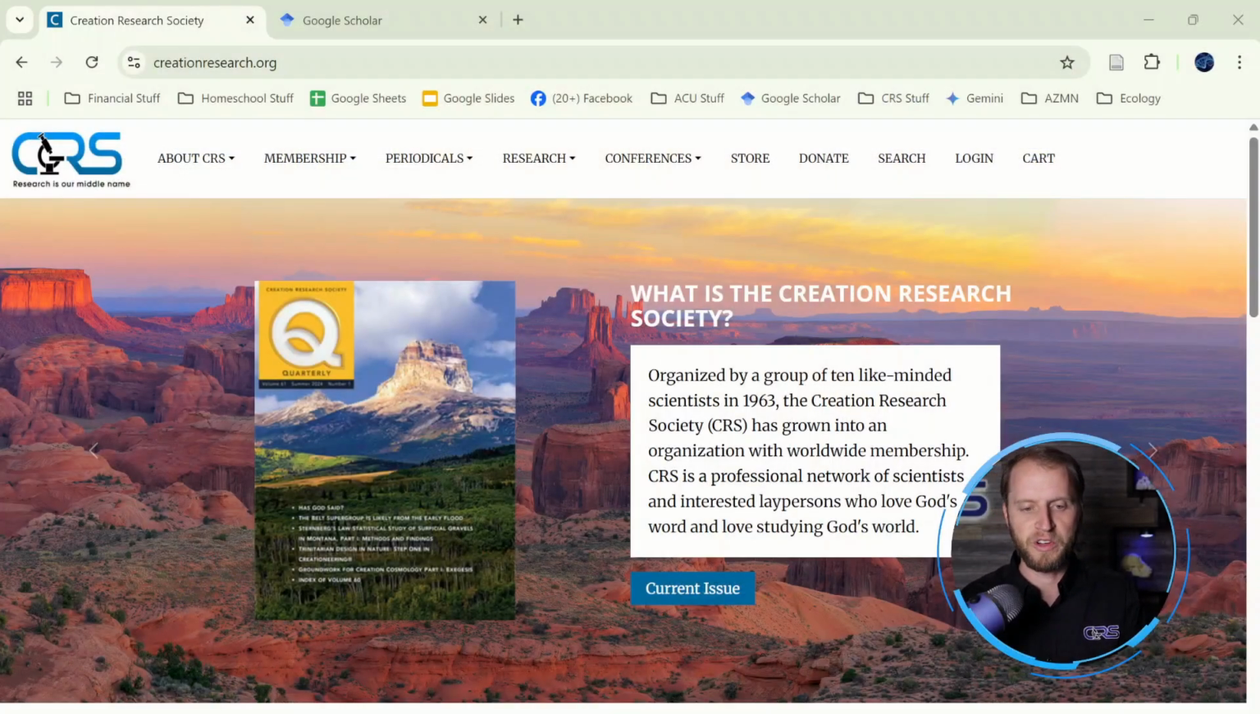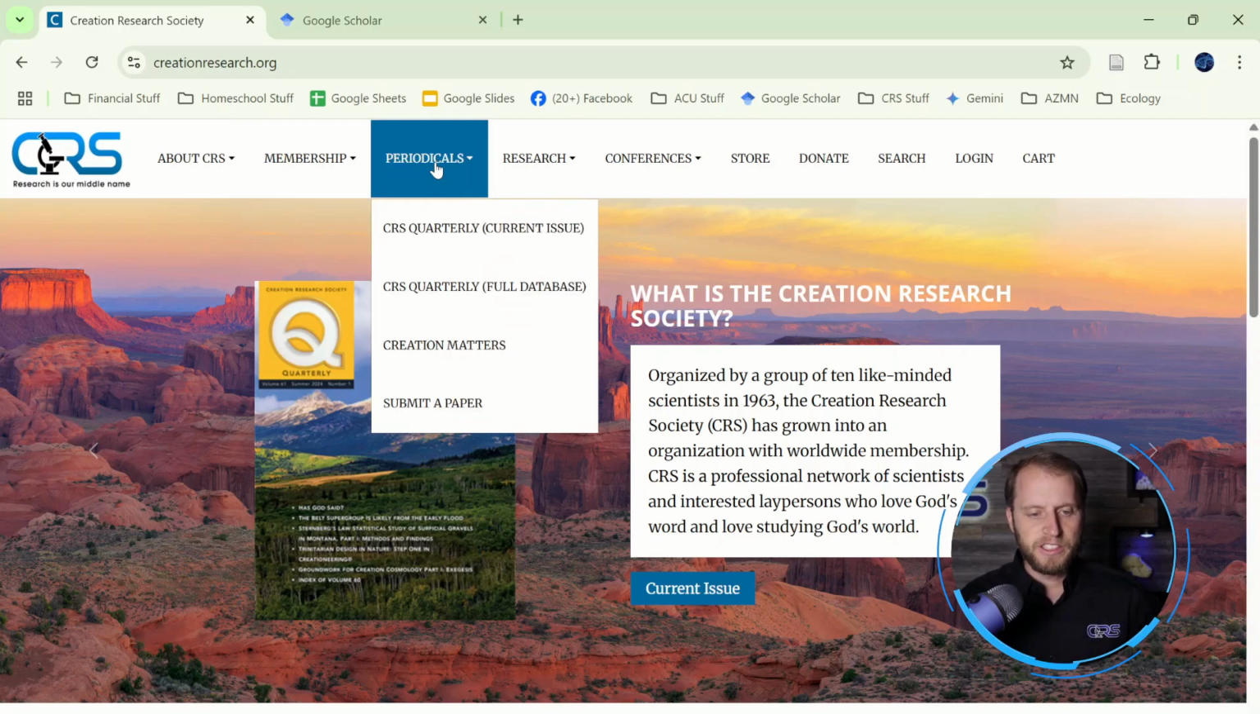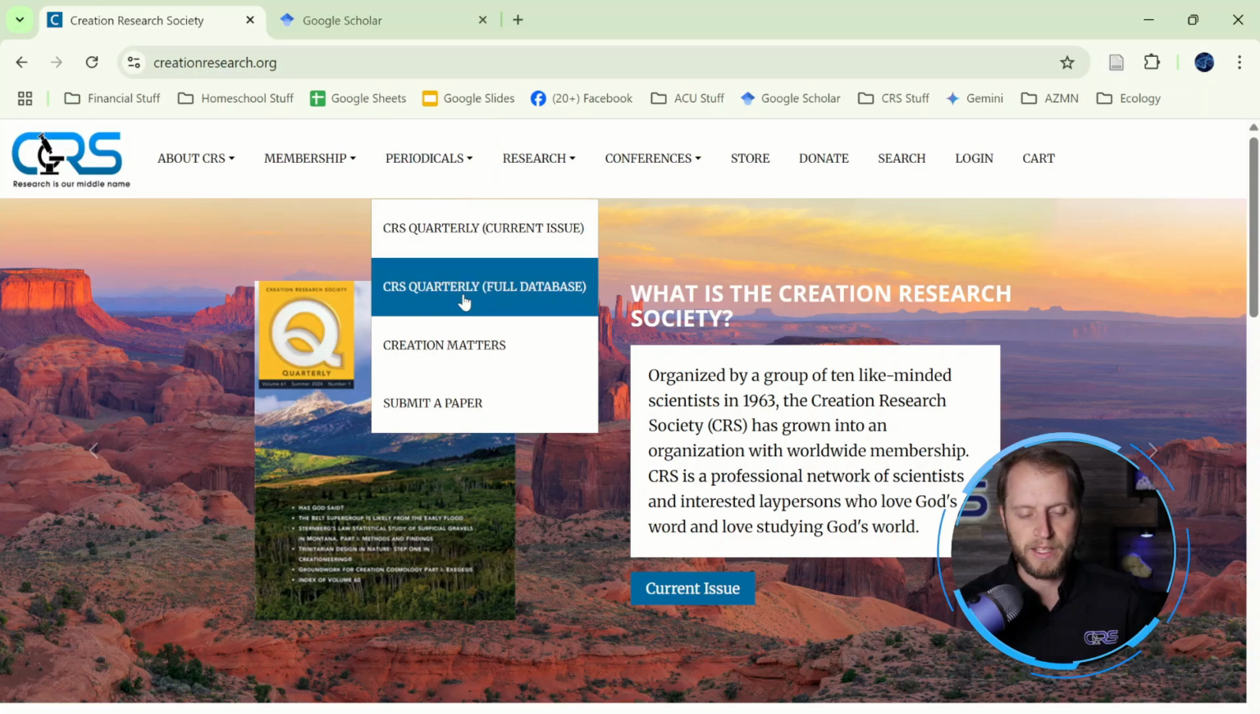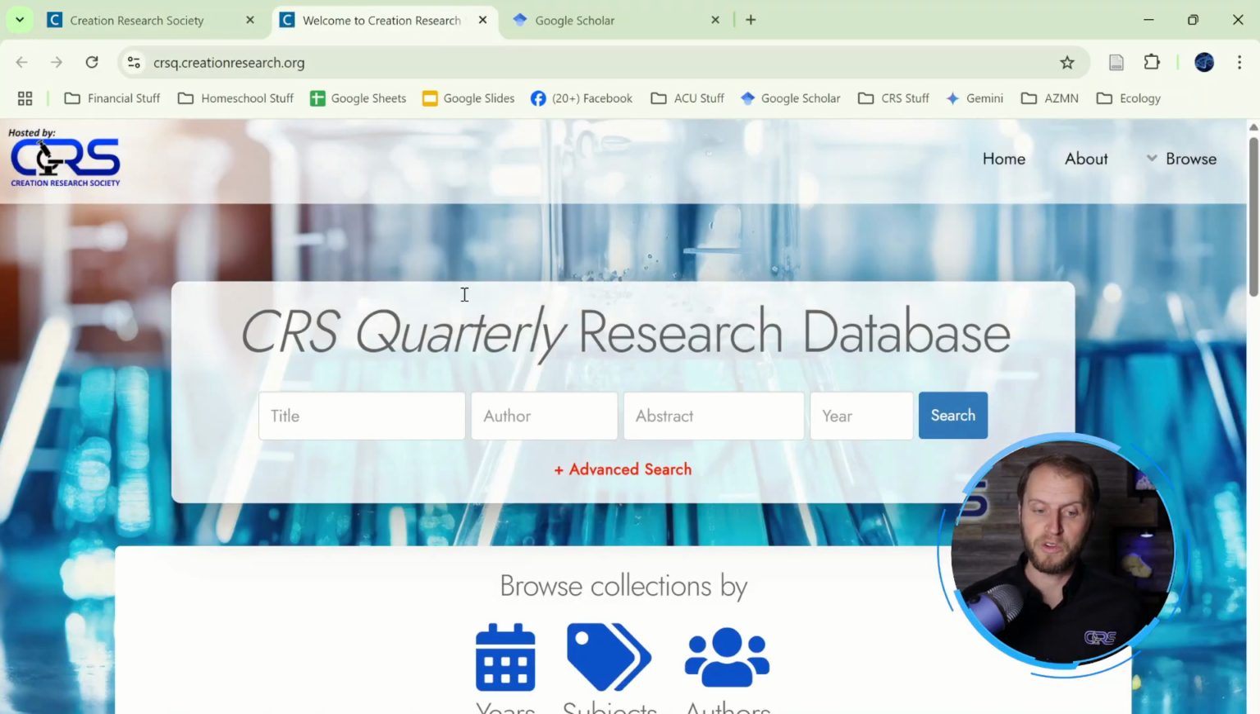If you head over to the main CRS website, creationresearch.org, and periodicals, you go to the full database. This is going to take you to our new repository, CRSQ Quarterly Research Database. So lots of great features here. For instance, let's just try something. Let's search for Faulkner. Search for all articles published in the CRSQ by Danny Faulkner.